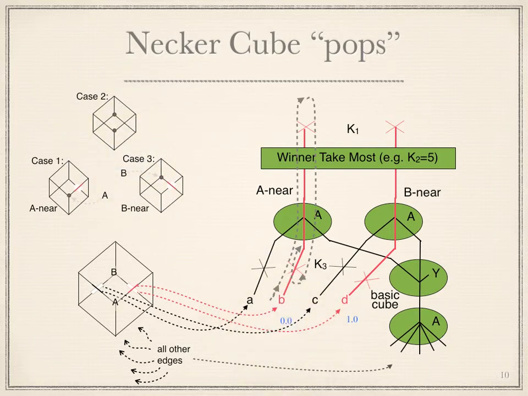Finally, case 3, evidence D declines from 1 to 0. At some point, B near overtakes A near and the winner takes most, and the schema flips. Humans experience a similar kind of understanding popping. It is also what happens at the punchline of a joke with a more complex semantic network.